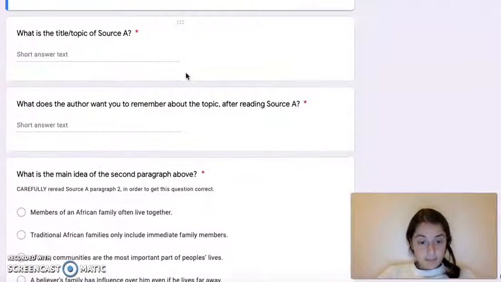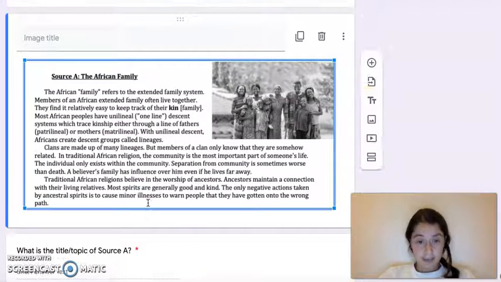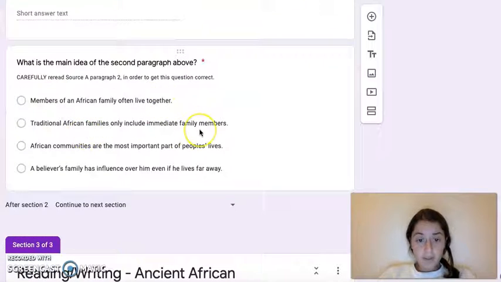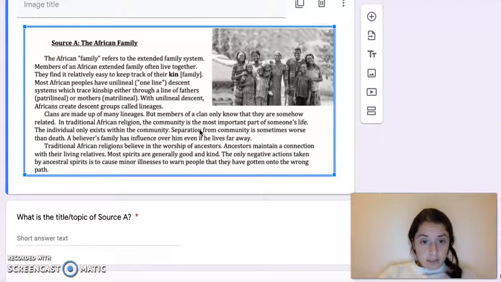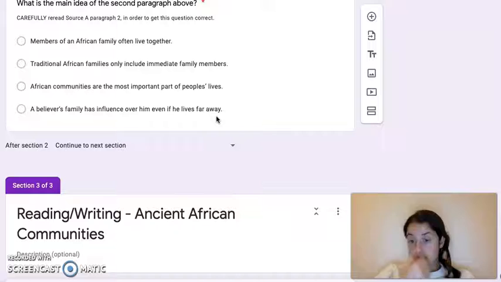Often live together. Okay, so that one's definitely true, but I don't think that's the main idea because if I think about it, that's in paragraph 1, not 2. So that's out. Only include immediate family members. Nope, because it talks about an extended family system. So that can't be true. If I'm thinking between option 3 or 4, which one is the most repeated, which one's brought up the most amount of times, I'm thinking C is my correct answer. African communities are the most important part of people's lives.